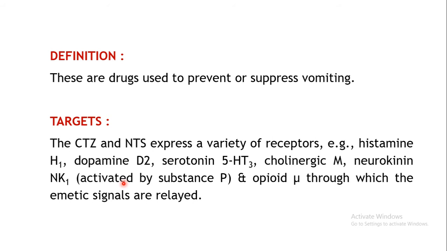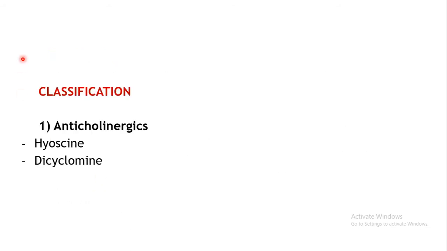So we all are aware that by stimulating any one of these receptors, vomiting or emesis can be evoked. By blocking any one of these receptors, the drug can produce antiemetic action. So that's why the classes are named like that: anticholinergic, serotonin antagonist, antimuscarinic, NK1 receptor antagonist. It can be clearly reflected from the targets.